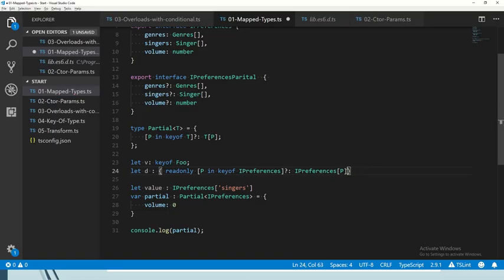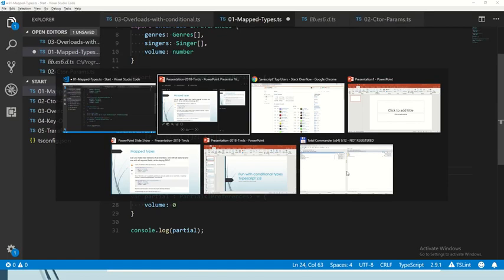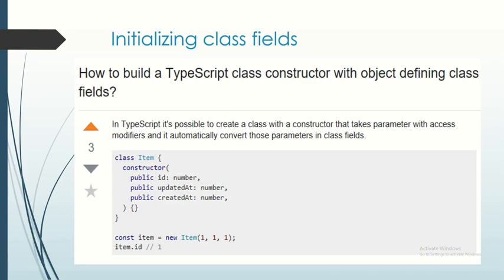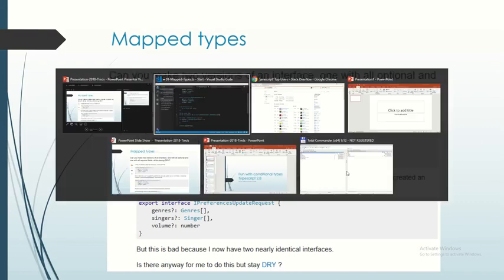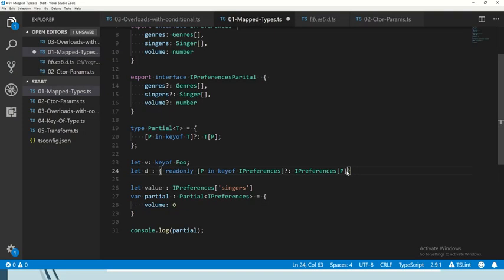Okay, so now we understand a bit more about how Partial works, and let's have a look at another question. Yes, go. Related to Partial. I'm creating, for example, tests, and I'm using Partial because I don't want to create a whole object. Okay. What about nested properties? Yeah, you can do deep partial if you want. If you look it up on Stack Overflow, there's actually a question answered on that, and I think there are lots of duplicates of that. So you can say that, okay, T of P is also Partial. You can do it recursively, another type for each nested level you want to go down.